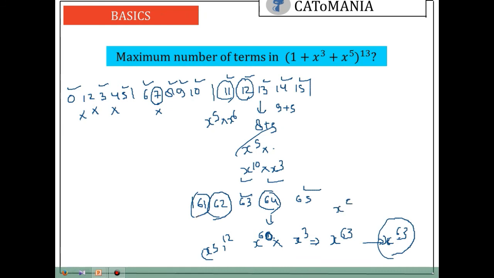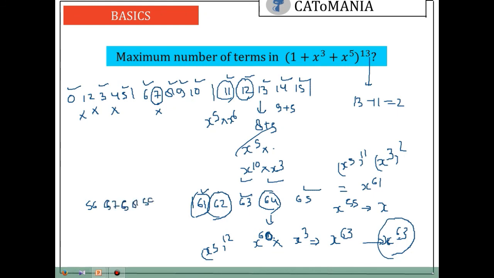If we write it as 55, then it is x to the power 5 to the power 11, right? So 2 power are missing from the maximum power, that is 13 minus 11, power 2. The 2 power are missing, so you can add 2 power here and it will form x to the power 61. So 61 is possible. Now one term was missing, that was x to the power 62 was missing. So we will go to the next bracket, which is 56, 57, 58, 59 and 60.